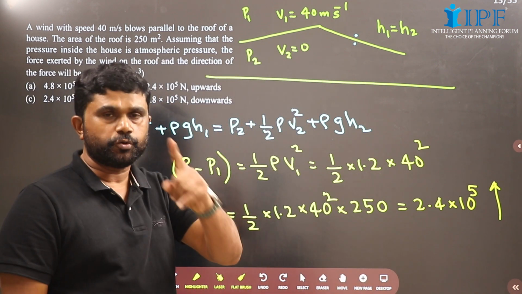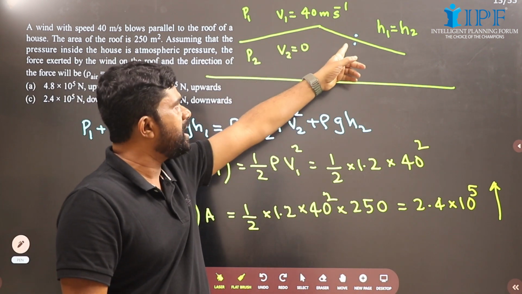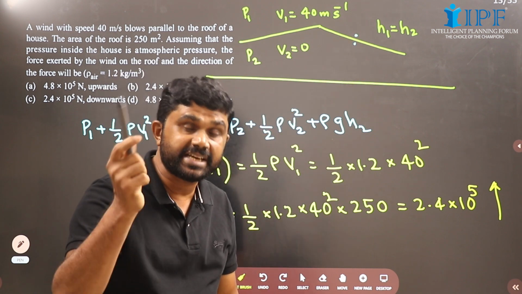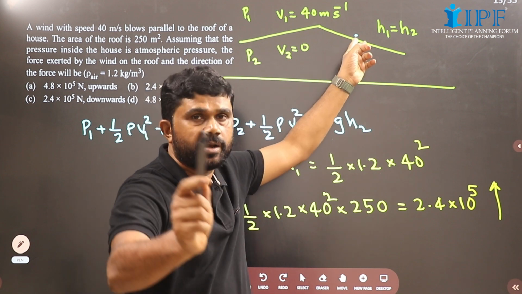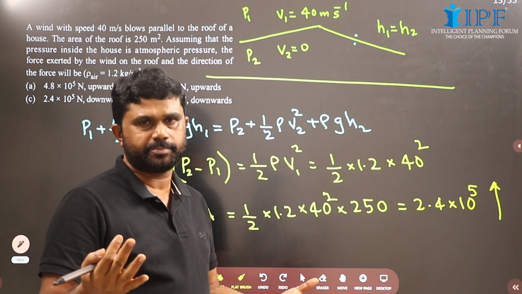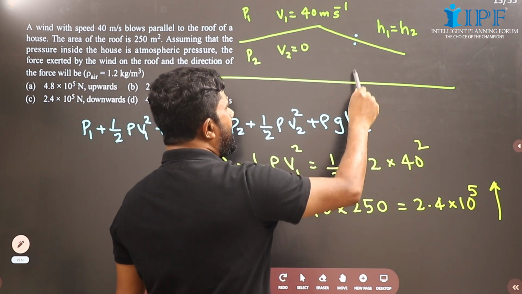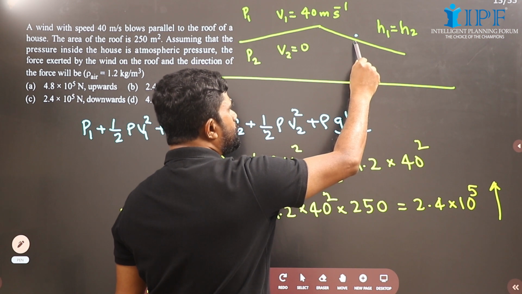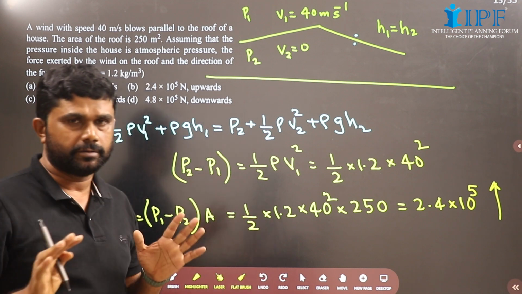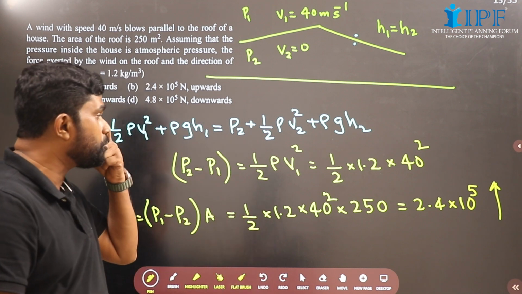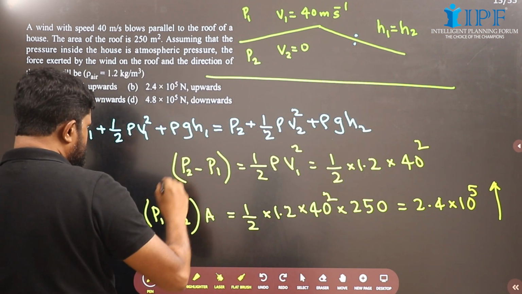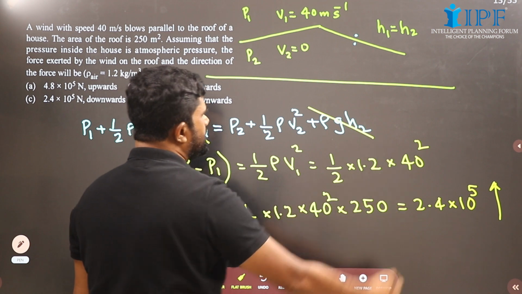Okay, when we take 2 points, one just below the roof and the other just above the roof, the difference in height of these 2 points will be just the thickness of the roof. That is negligible. So from a reference level, the height to the point just below the roof and the height to the point just above the roof are equal. So H1 equal to H2, and so rho g H1 will be equal to rho g H2.